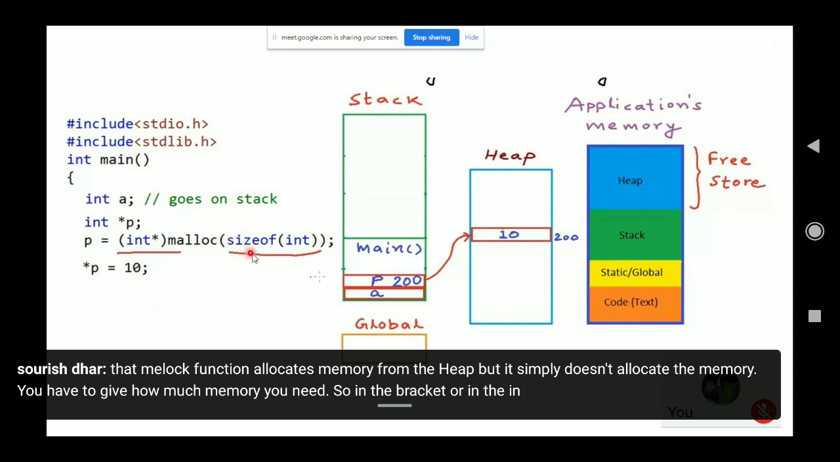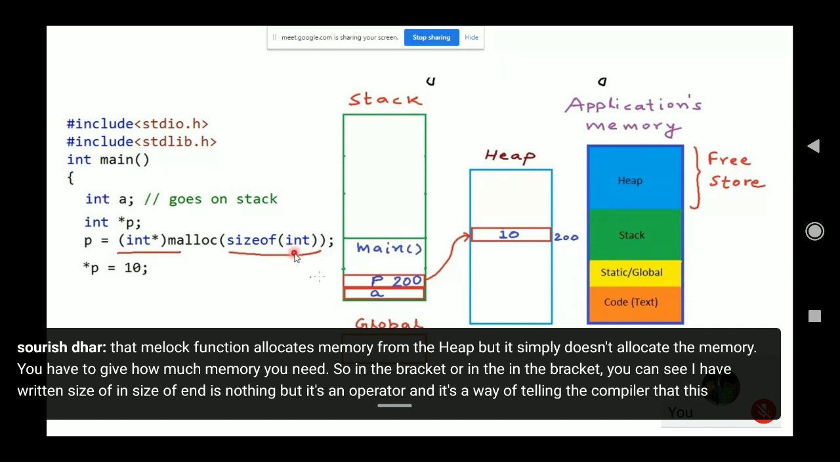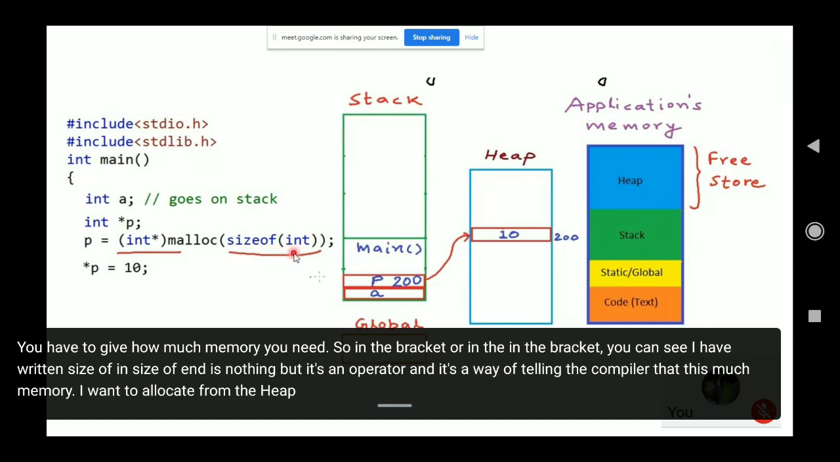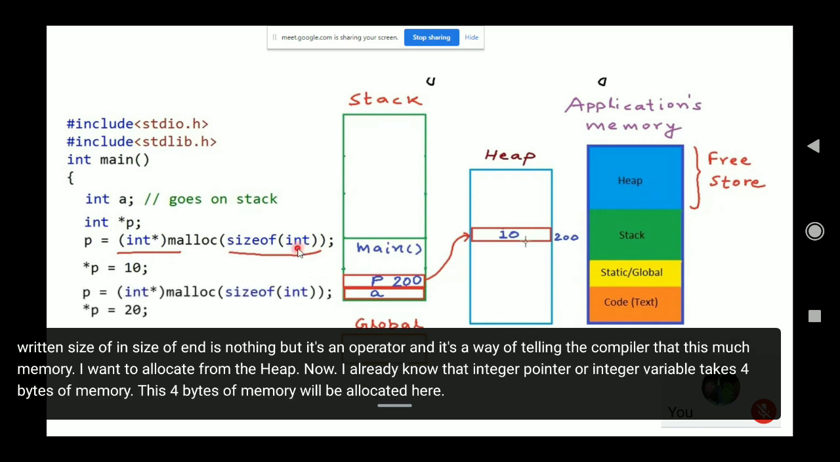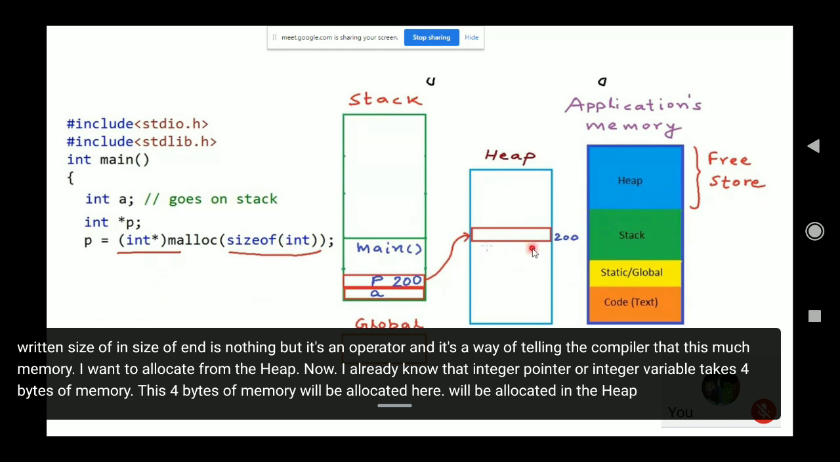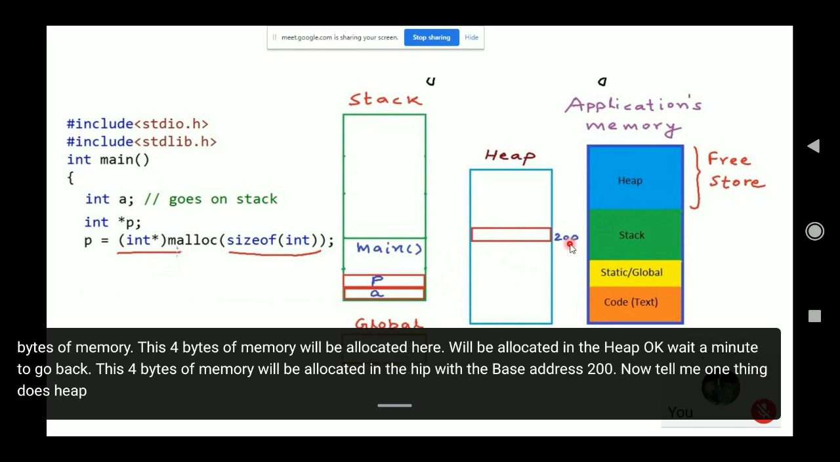So in the bracket, you can see I have written size of int. Size of is an operator, and it's a way of telling the compiler how much memory I want to allocate from the heap. I already know that an integer variable takes 4 bytes of memory. This 4 bytes of memory will be allocated in the heap with the base address 200. Now tell me one thing. Does the heap know what kind of value you want to store here?